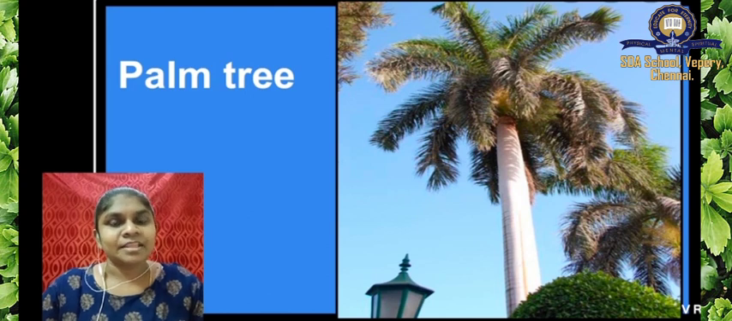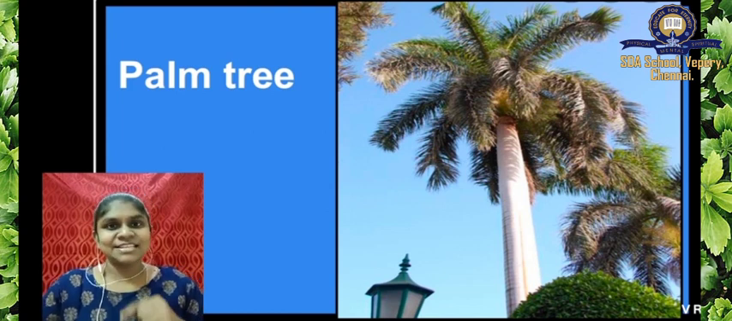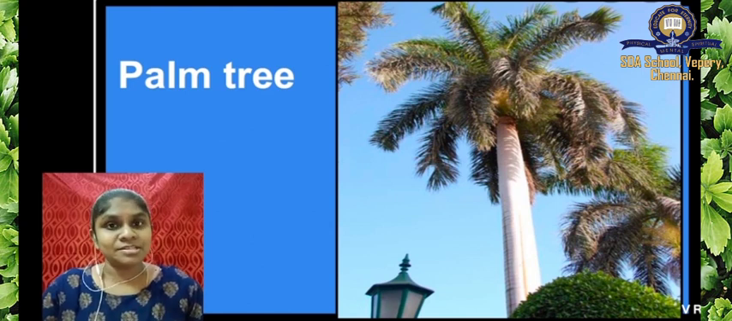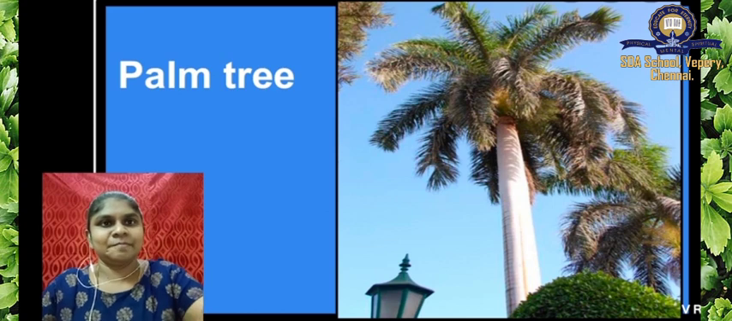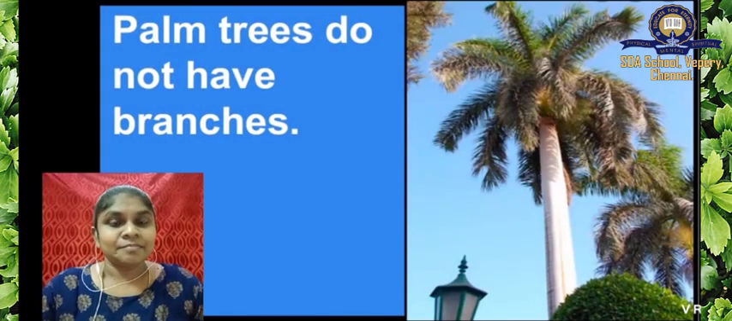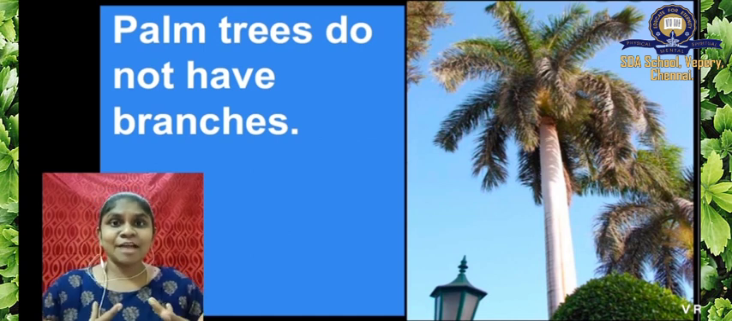Look at this tree. This is a palm tree. Look at the trunk. How does it look? What is the color of the trunk? Yes, it is white in color. The palm tree, peepal tree, all those trees have a whitish trunk. Okay, next, but the different thing you must notice in this palm tree is it doesn't have branches. Have you noticed it? Yes, it doesn't have branches.